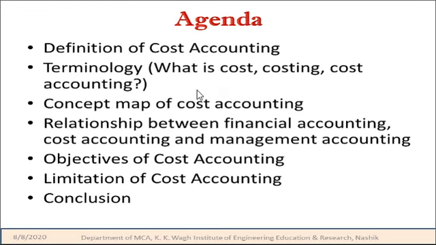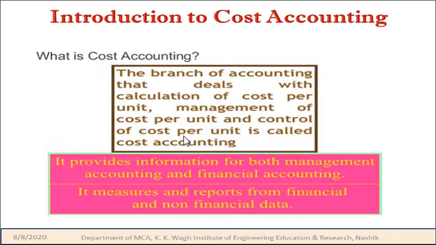Let's have a look at the lecture. These are the topics that I am going to cover: the definition of cost accounting, the terminology we use for cost accounting, that is what is cost, what is costing, what is cost accounting exactly, the concept map of cost accounting, the relationship between financial accounting, cost accounting and management accounting, that is the branches of accounting that we covered in Unit 5, the objective of cost accounting, limitations of cost accounting and conclusion. Let's start to discuss the introduction to cost accounting.